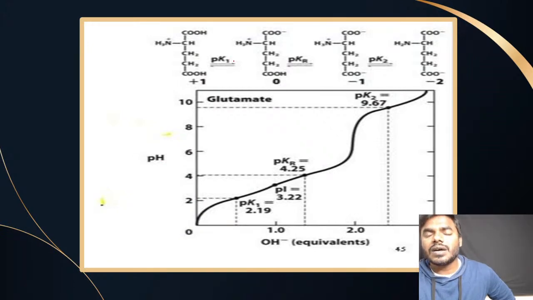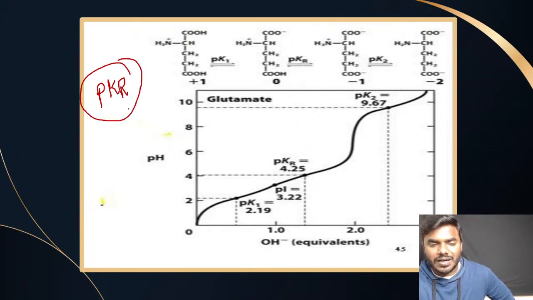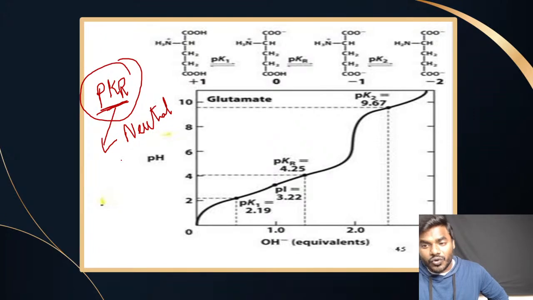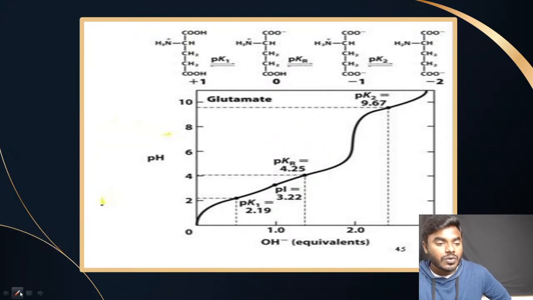Now, most of the students will say that since the amino acid R group is ionizable, we have to consider pKr also, compulsorily. It is not mandatory, is it? It is not mandatory that every time we have to take the pKr value just because the R group is ionizable. Whether the pKr is involved in the neutral form of the amino acid or not, if you understand that, then only we have to consider this.